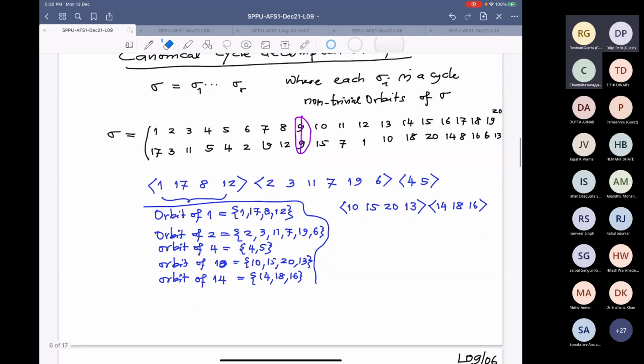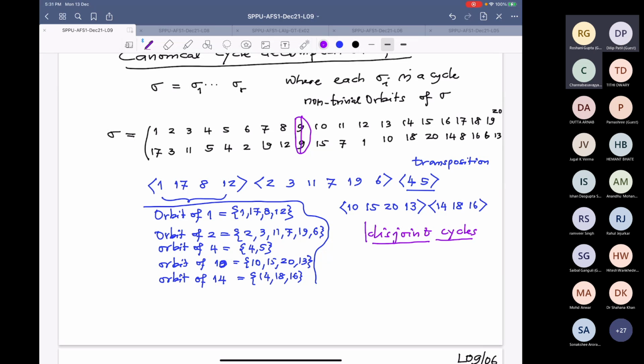Right? So these are the orbits. How many orbits? 1, 2, 3, 4, 5 orbits. And the cardinality is 4 here, cardinality is 6 here, cardinality 2 here, cardinality 4, cardinality 3. So these are called transpositions. And they are disjoint. See, these are disjoint. That is very important. Disjoint cycles.